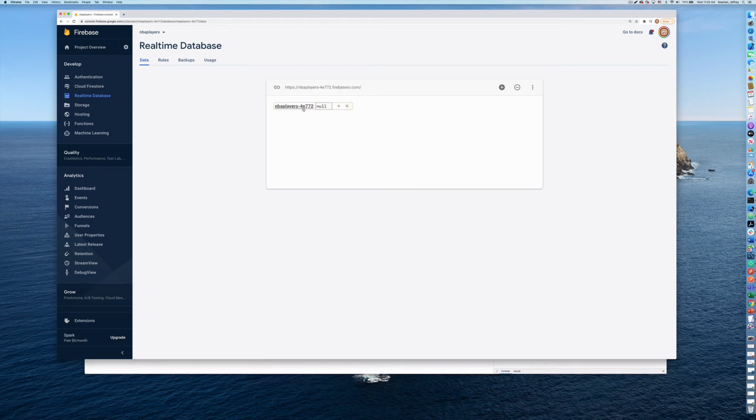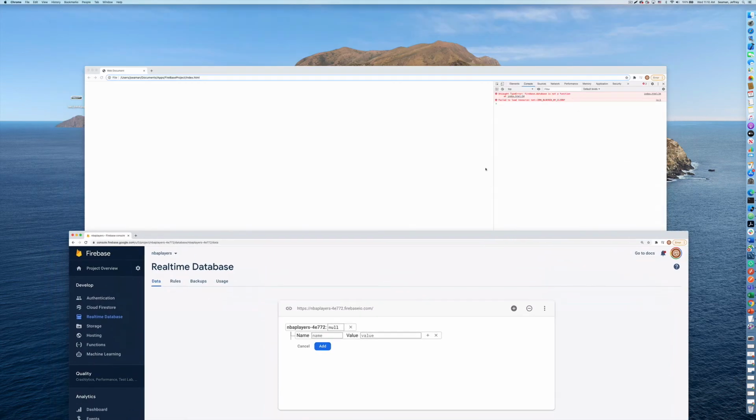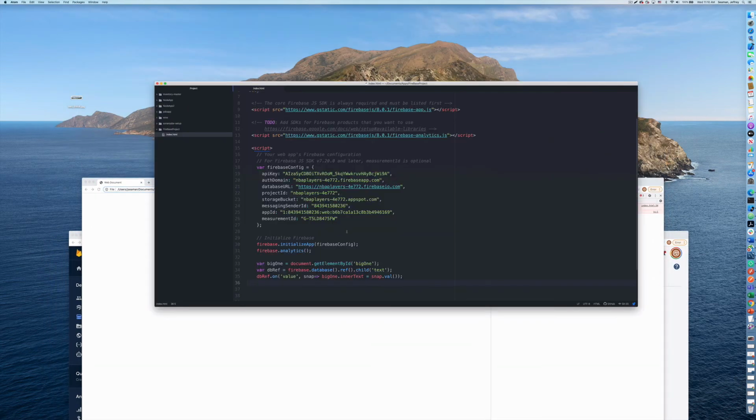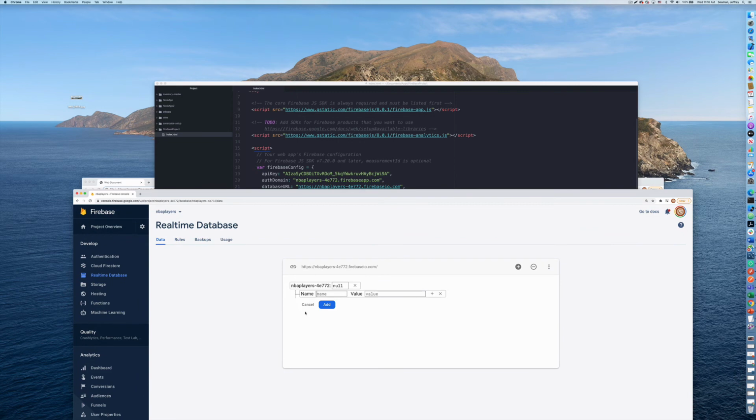Perfect. So we have our NBA players. So now we need to create a value down here. So I'm going to click add data. And if you remember, I think we, what the heck was it? What was the value that we used here? I'm trying to remember. Text, I think. Oh, where's my code at? Everything's buried behind everything now. All right. Yes, so we called it text. So that's our child node. So we should be able to enter text in here. And we'll say NBA season 2021. Yay. All right, and then I'll click add.